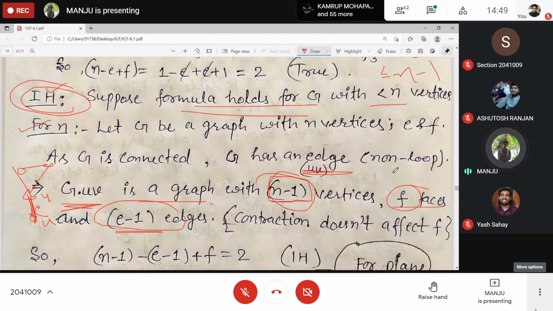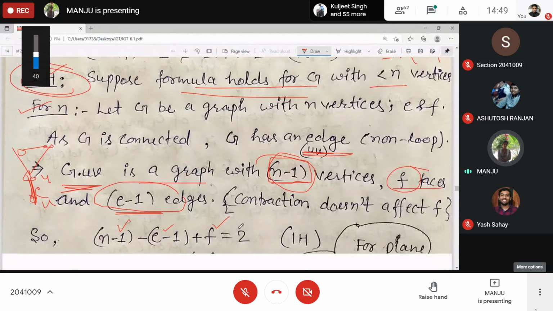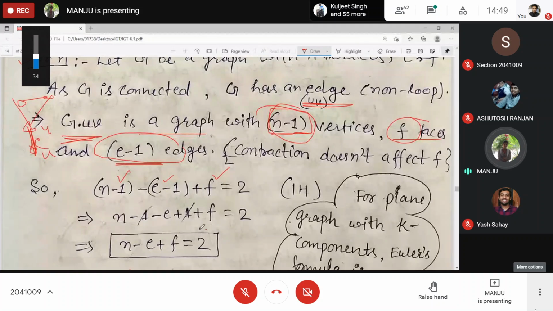So it will be (n minus 1) minus (E minus 1) plus F is equal to 2. So n minus 1, the number of vertices, minus E plus 1, plus F is equal to 2. The 1 got cancelled. Finally, what we got? N minus E plus F is equal to 2. Clear?